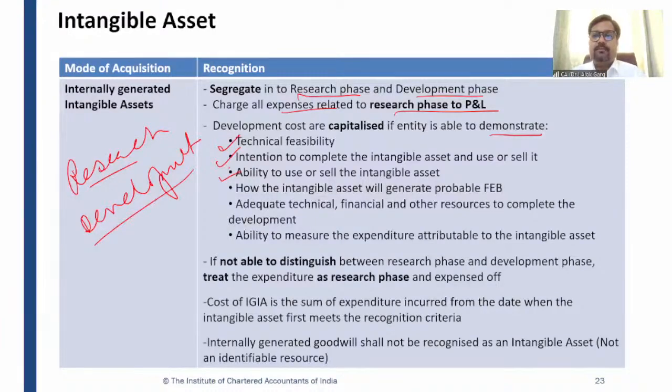For example, management has an intention, the technical feasibility is there, but management is not able to use or sell the intangible asset. I will give you a hypothetical situation. The company has demonstrated that yes, now we have found an alternative. Now we have found a composition, an antivirus for this COVID, right? We found a vaccine for COVID, but government of India has banned this particular product. Okay? And government of India said that Indian companies are not allowed to manufacture COVID vaccine.